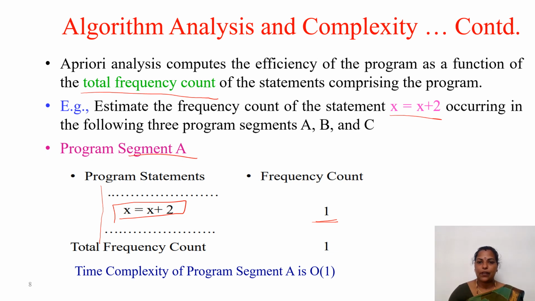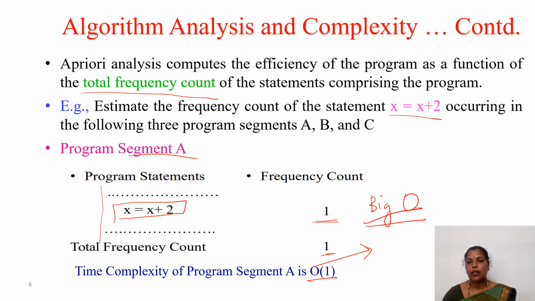So the total frequency count of this particular segment is 1. So it is given as time complexity of the program segment A is order of 1. This O is called big O notation. We call it asymptotic notation. In the next presentation we will be discussing asymptotic notation only. Here it is called big O, order of 1, because the frequency count is 1.